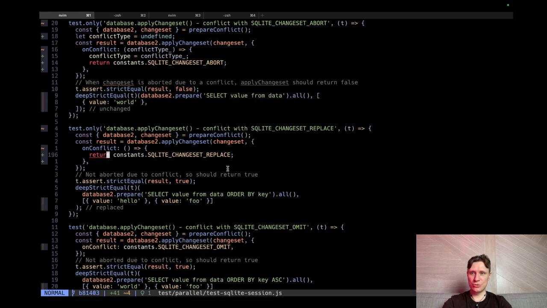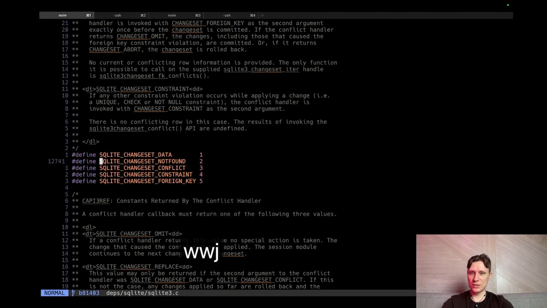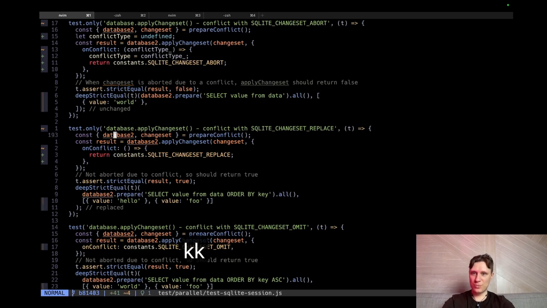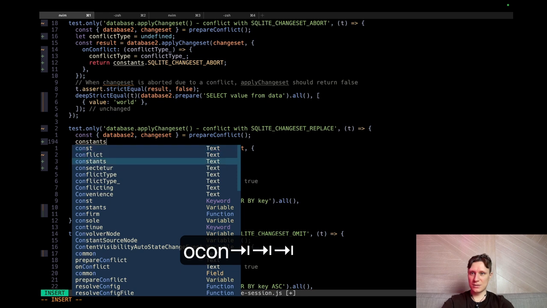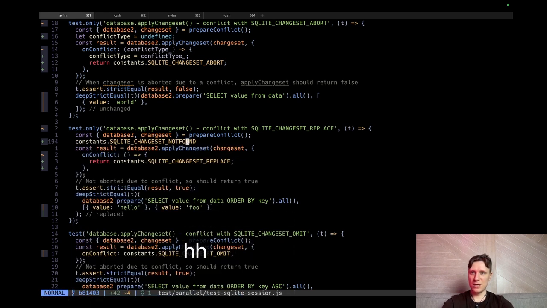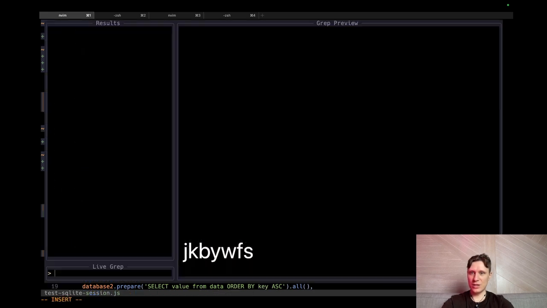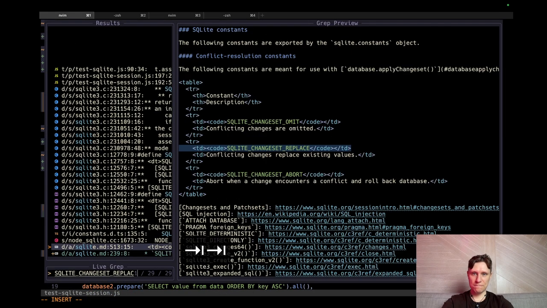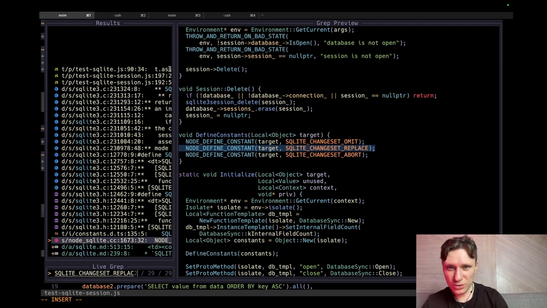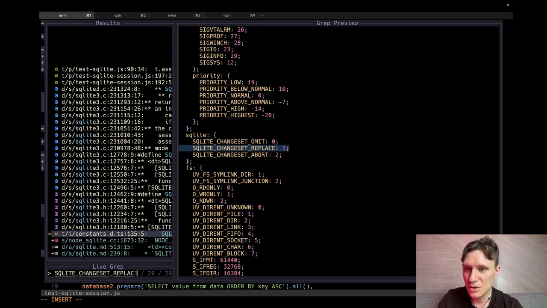But now the last thing I want to do is learn how to pass constants inside our system. So what constant do I want? I want this constant: change data, change not found. I want my constants to have this variable. How to do it? We have an example from these guys, so let's search how they do this. Let's show: no defined constant. So this is how they defined it. Anything else? Constants dt.